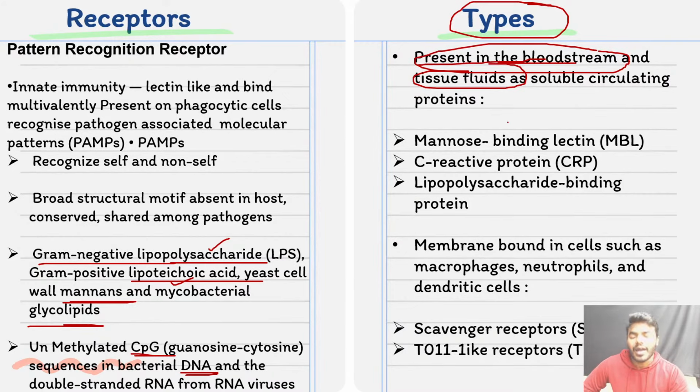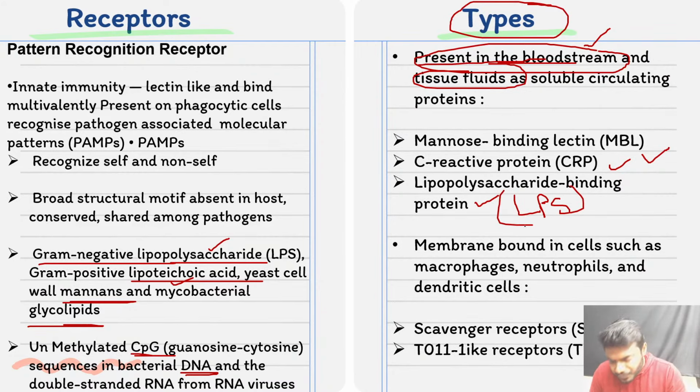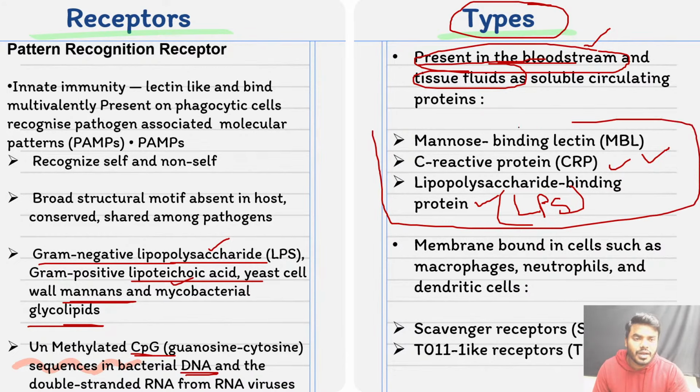Remember, friends. What are the best examples of the receptors which are freely moving in the bloodstream? Everyone pay attention. Mannose binding lectin receptor, C-reactive protein receptor, lipopolysaccharide binding protein receptor. These three are the major freely circulating receptors in the bloodstream and in the tissue fluid.